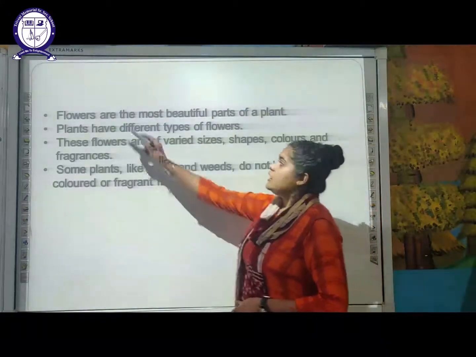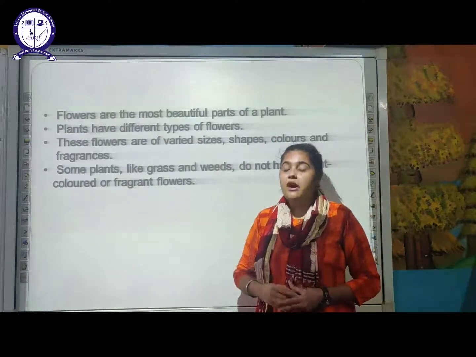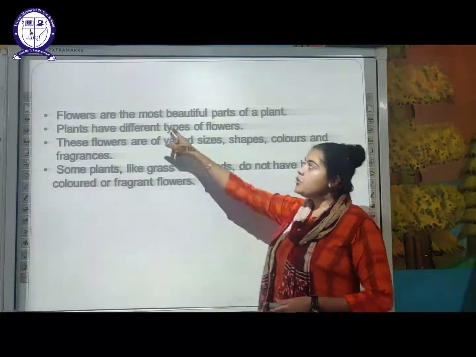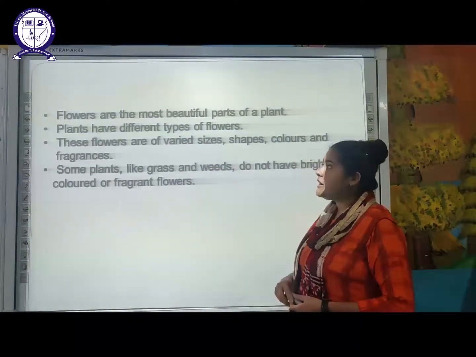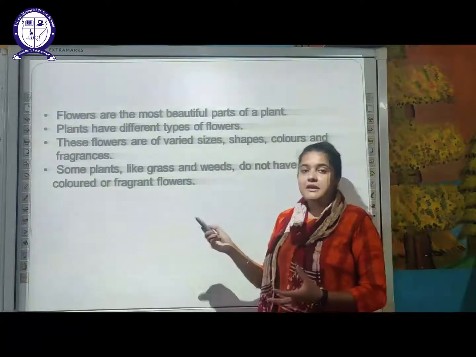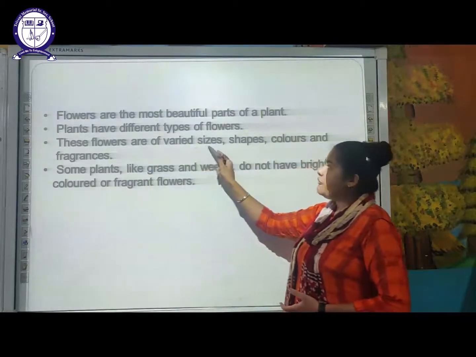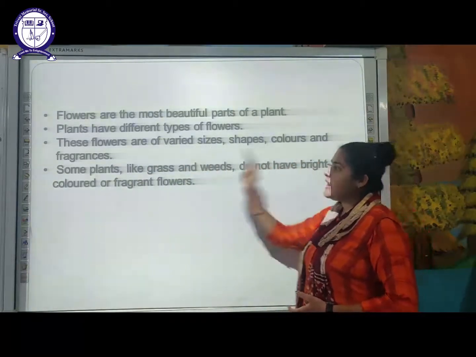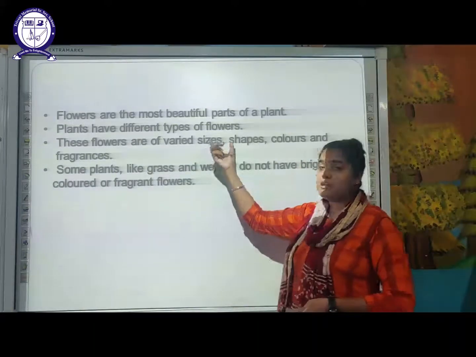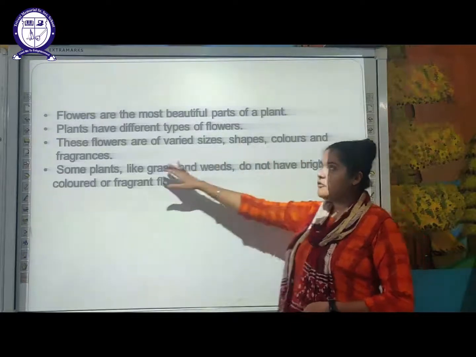First of all, the flowers are the most beautiful part of the plant. As we are aware, there are different parts of the plants. Among them, the most beautiful part is the flowers. The plants have different types of flowers. These flowers are of varied size, shape, color and fragrance.